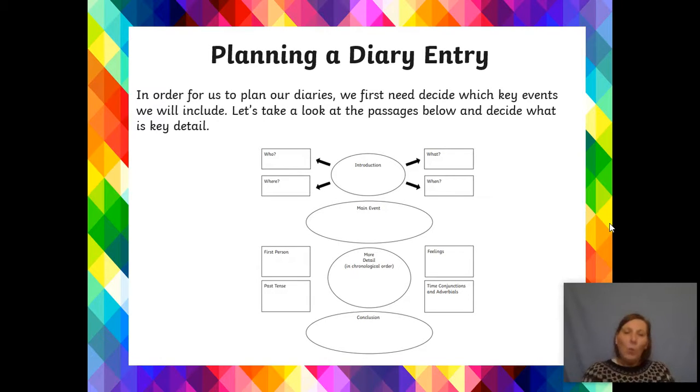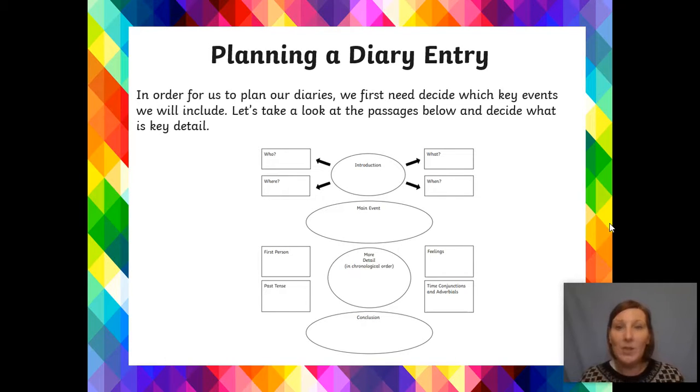So, what I'd like you to do next is have a look at the first person. What words would we use there for first person? What words would we use there for feelings? What words would we use there for past tense? And what words would we use there for time conjunctions and adverbials? Okay, and in the middle circle, we're going to add more detail.